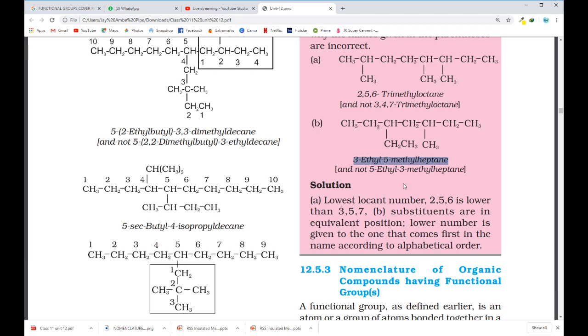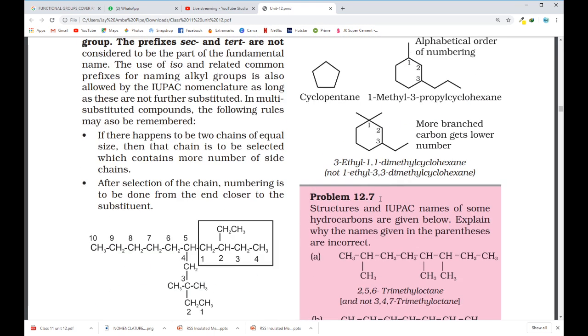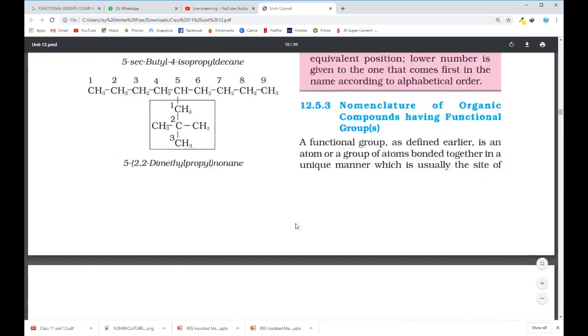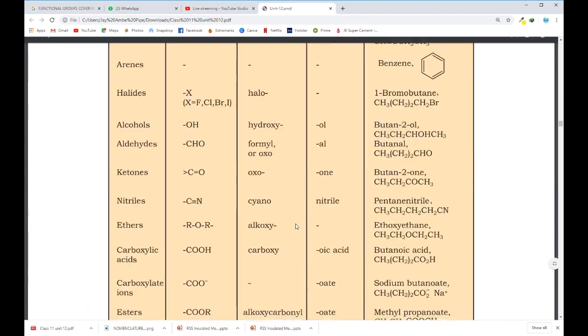So here we are able to complete our nomenclature of basic alkane chains without any functional group. In the next class, we'll study different functional groups and how to write names of those compounds if functional groups are present. Actually, these lectures and this whole chapter are very important for your organic study as long as you continue with the chemistry subject. So here I'm ending my today's session.